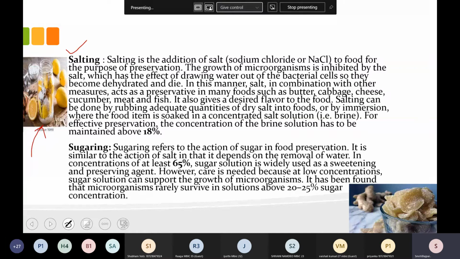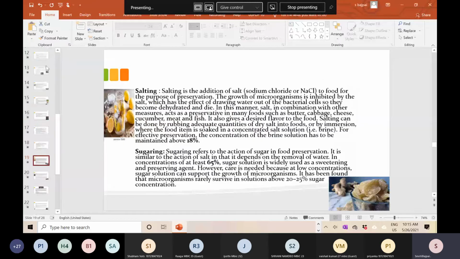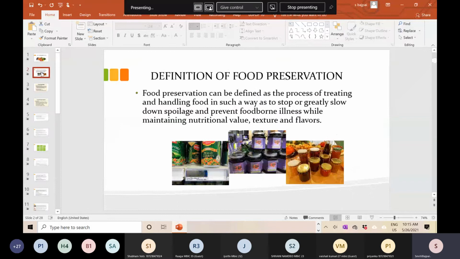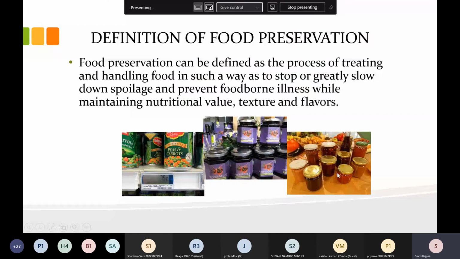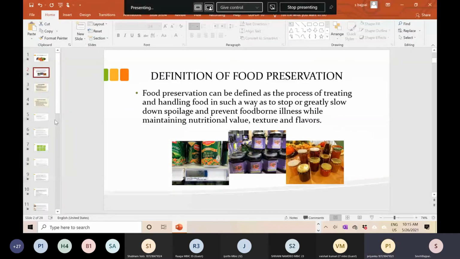And one more thing, I will just show you that. In the very first slide there were two pictures. Can you see this picture? Yes, ma'am.